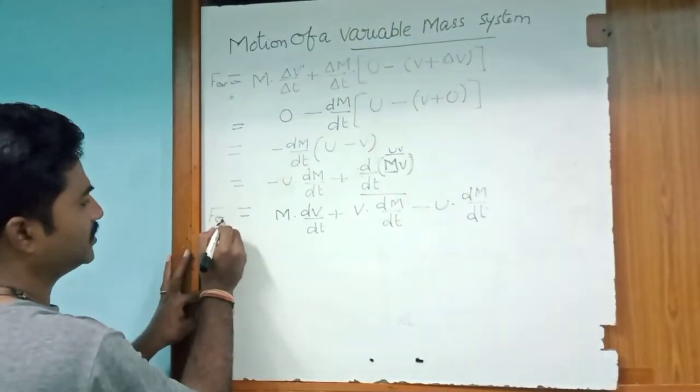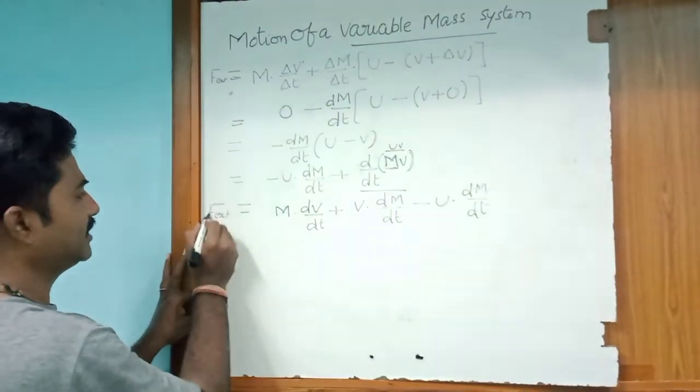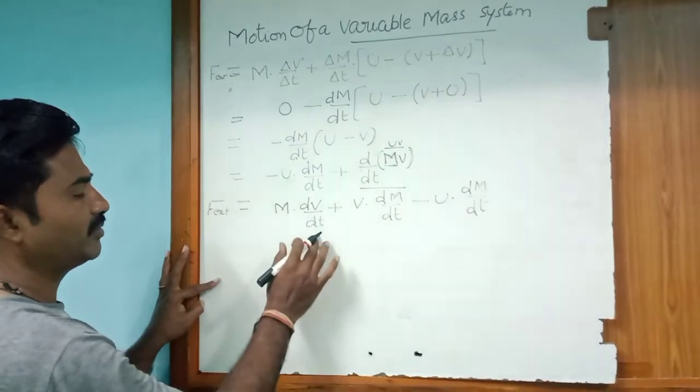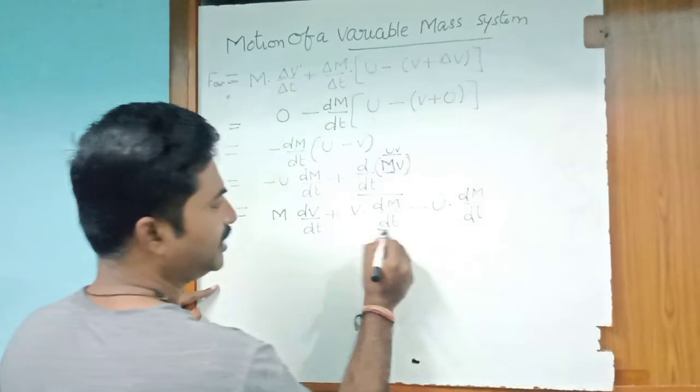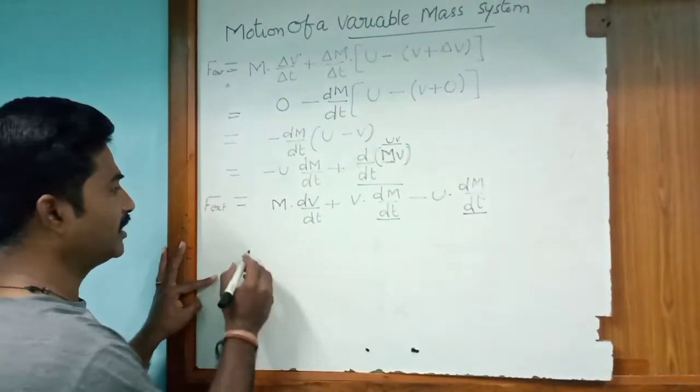This equation is equal to what for external? That is, F external is equal to m into dv by dt plus v into dm by dt minus u into dm by dt. Here dm by dt is common.